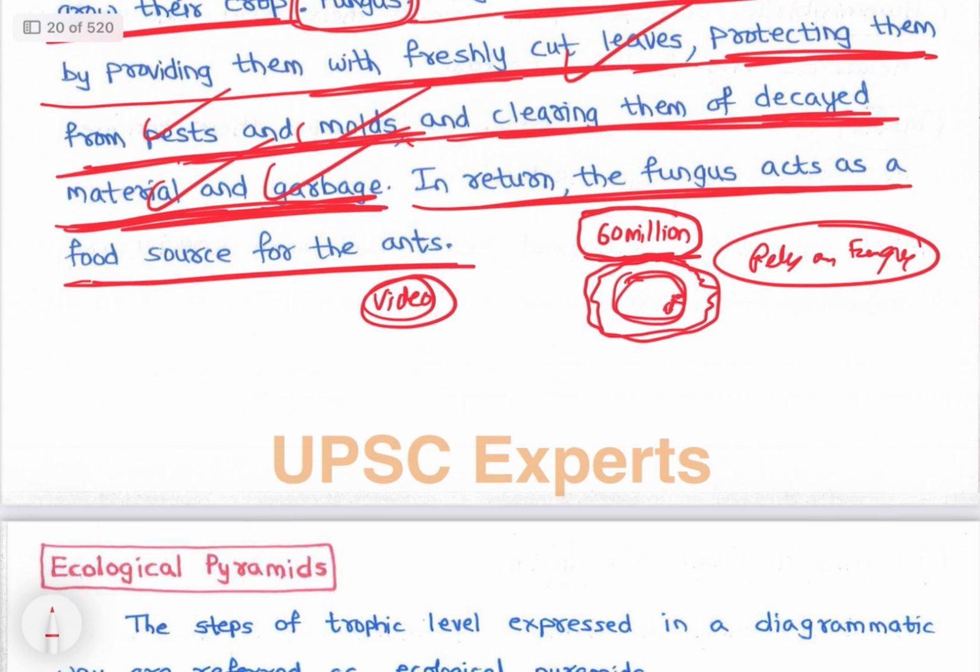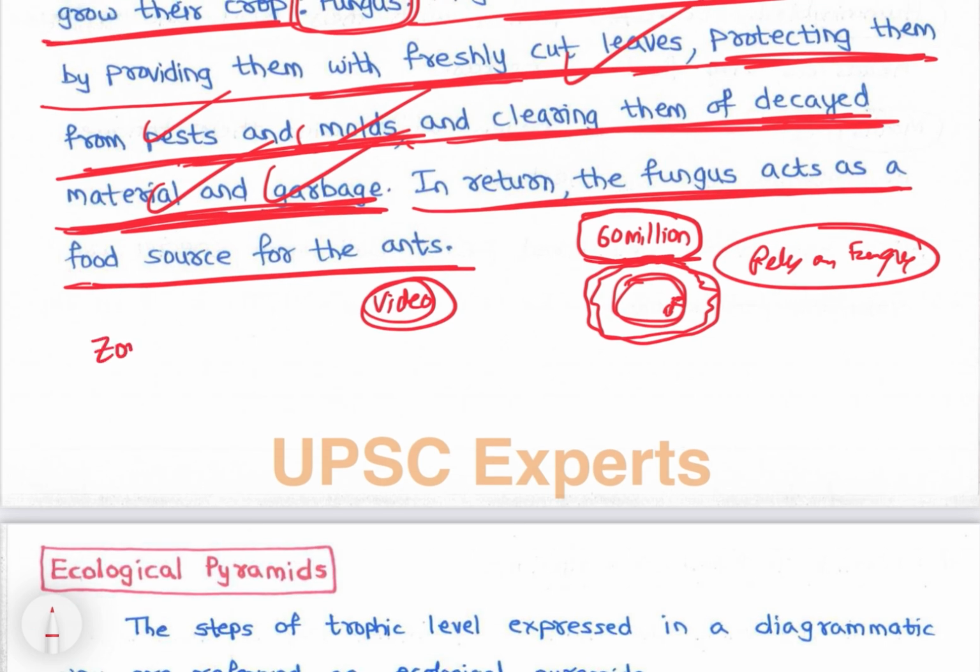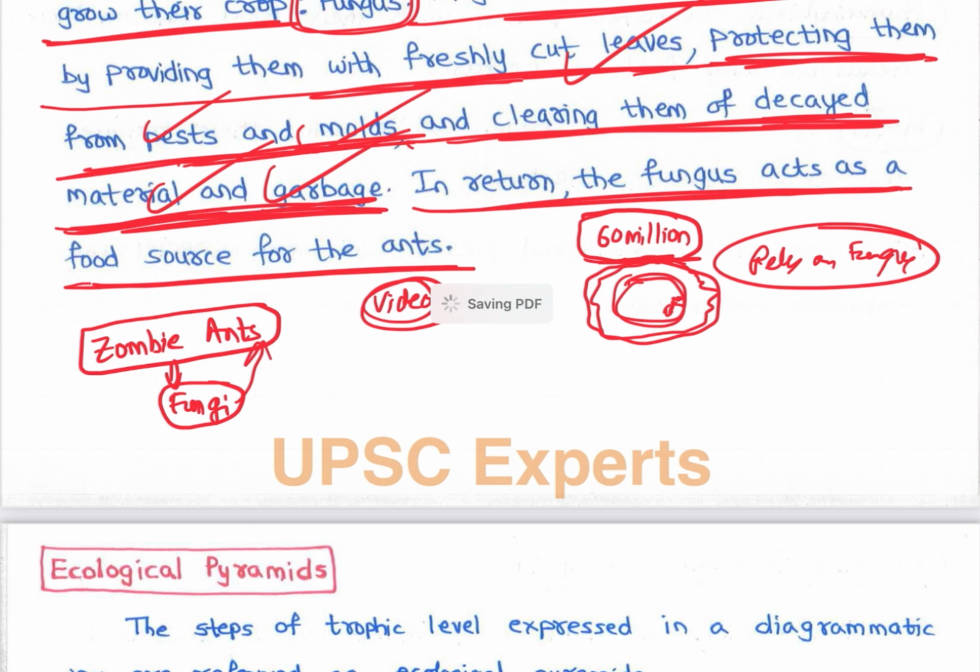And you can also search on YouTube for zombie ants. See, zombie ants also happen because of fungi. Right? Certain kinds of fungi attack these ants, and they control the ant's brain. And after controlling the brain, these ants move like zombies, right? That's why they are called zombie ants. So zombie ants also happen because of fungi.